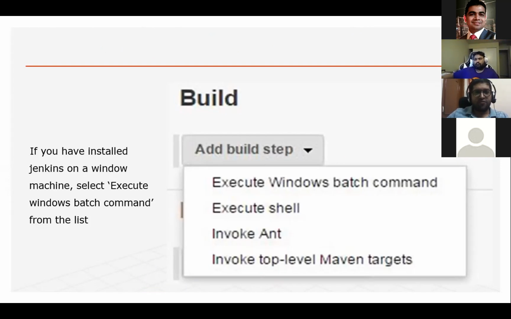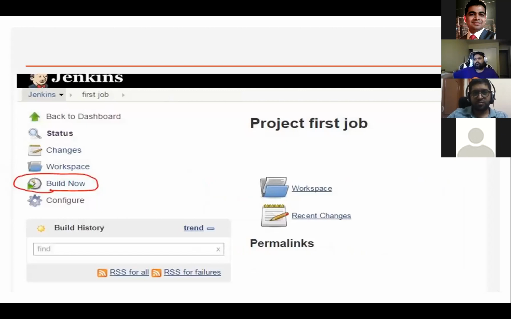At the end, if you install Jenkins on a Windows machine, select Execute Windows batch command from the list. In this dropdown, you can see the first option. So if it is installed on Windows, then select the first option. Now this is your first job. You can see what it will look like. And Build Now will start your build process manually if you want to start it.